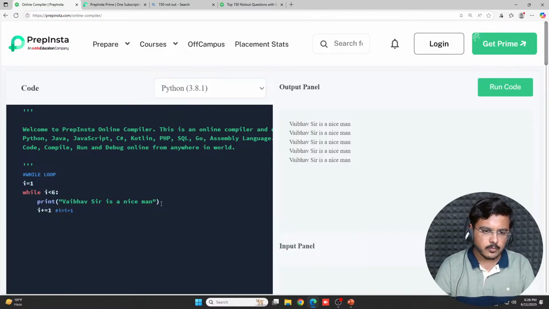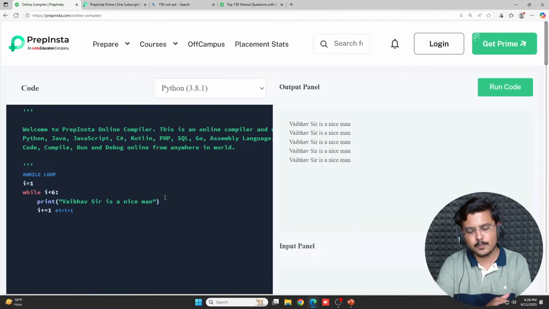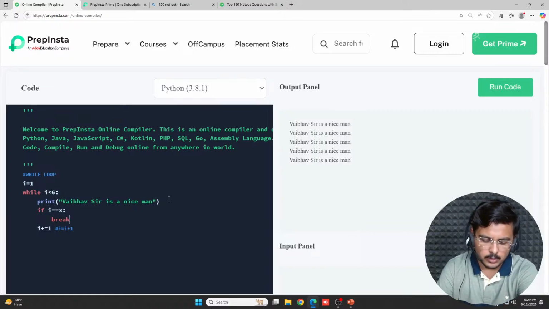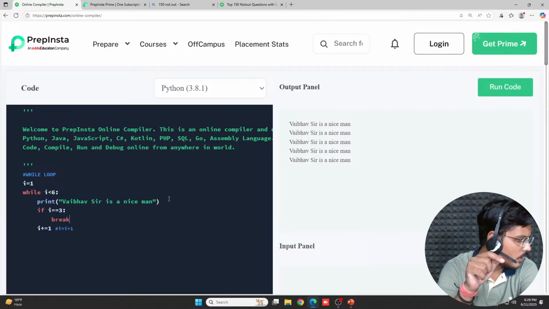Now, what we can actually do here is we can break it. In a while, we can break this. For example, what I can do is if I equal to 3, fine, I'll say break, fine. Now remember one thing, this whole structure, is there any doubt?